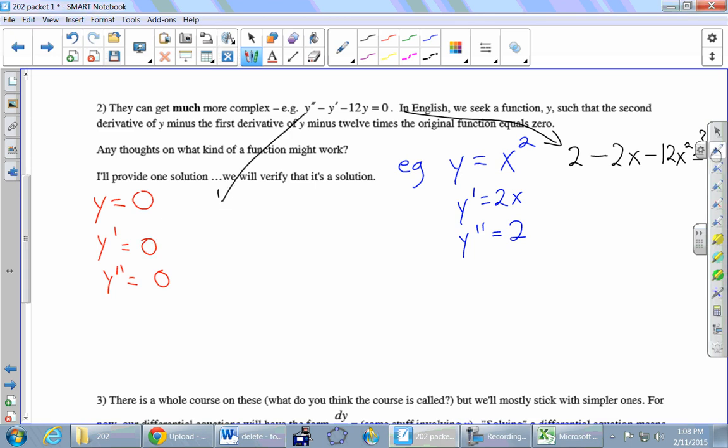So then instead of y double prime, 0, minus, instead of y prime, 0, minus, what do we put next? 12 times 0 equals, with a question mark, 0. Does it always equal 0? Yes, we have found a solution to our differential equation. Y equals 0. Fantastic. Any other things that might be solutions to this differential equation?